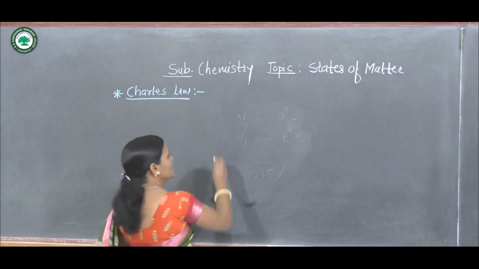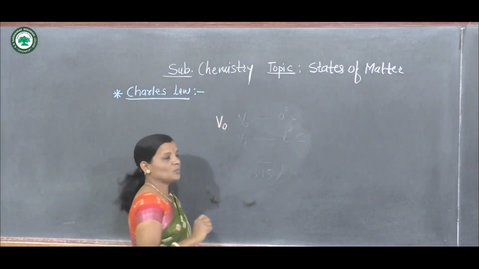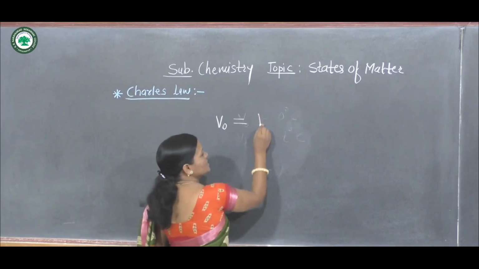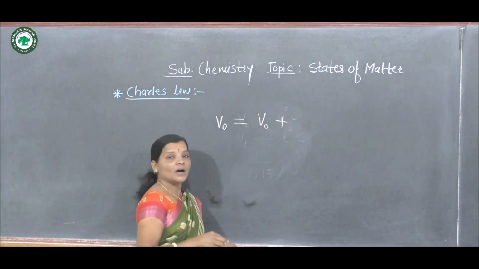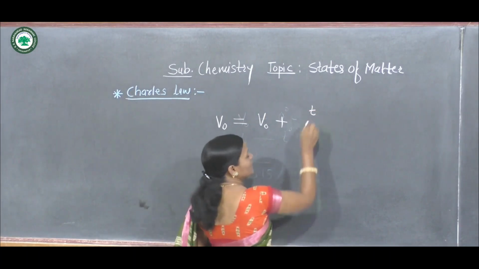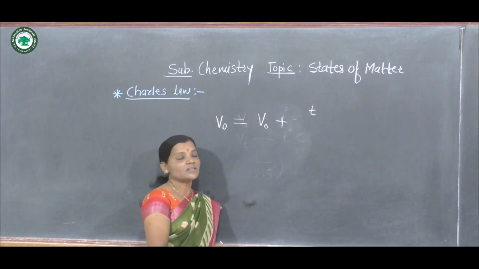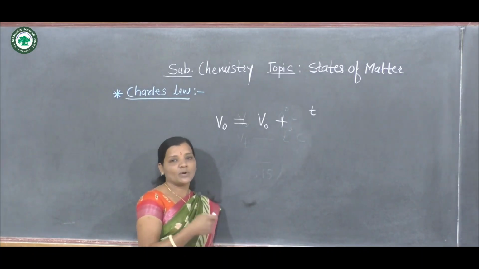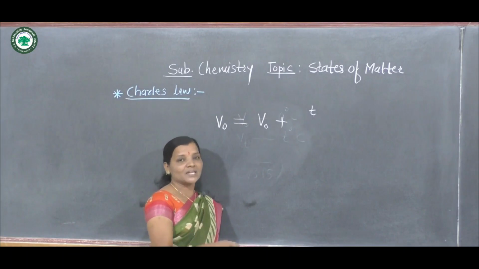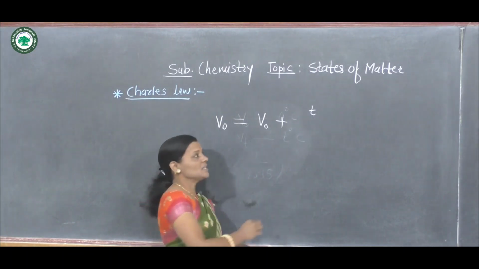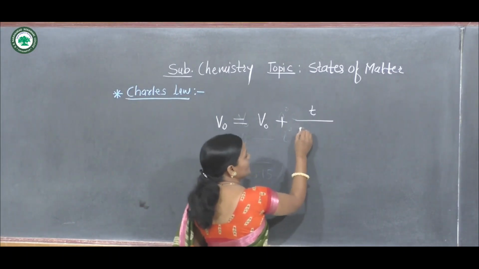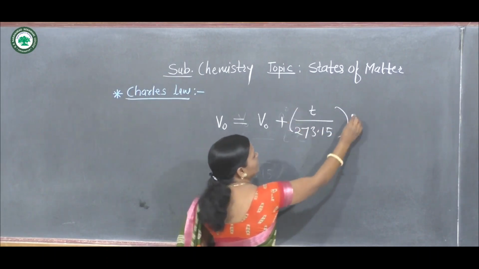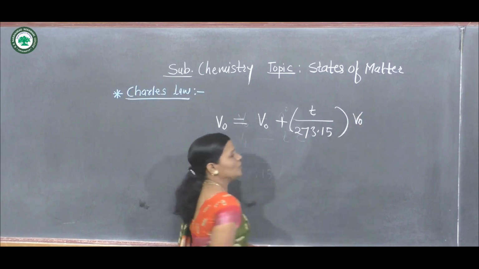Consider the initial volume, which increases by an amount for every degree Celsius. Generally, consider t degrees Celsius; t may be 1, 2, 3, 4, 5, etc., in terms of degrees Celsius. The volume increases by t upon 273.15 of its initial volume.